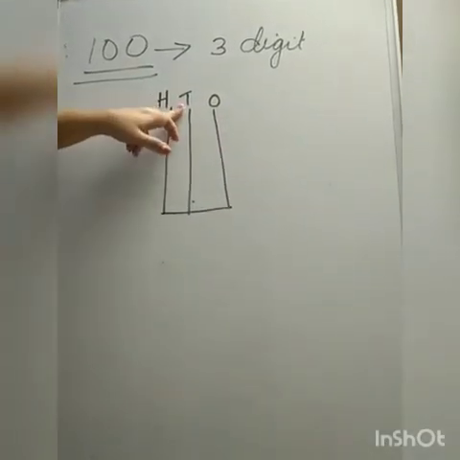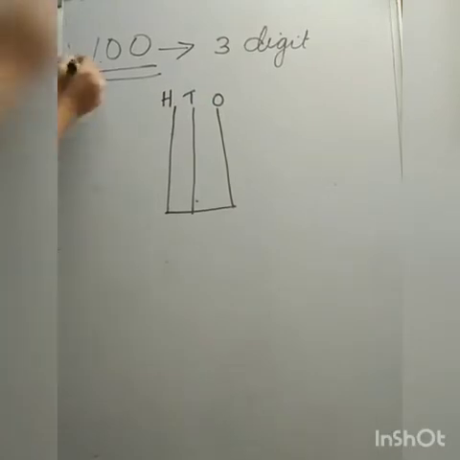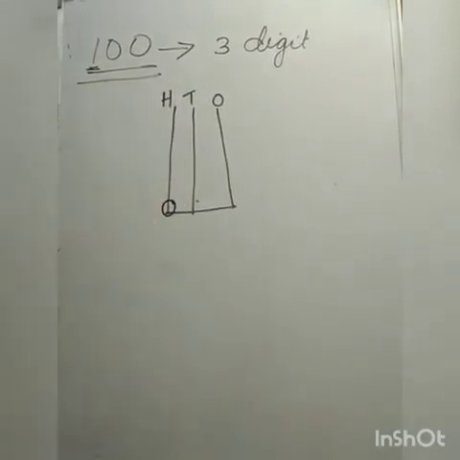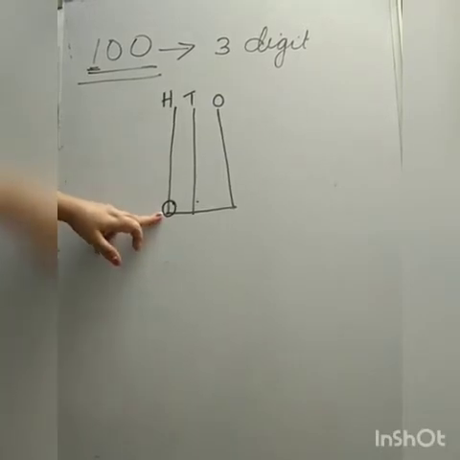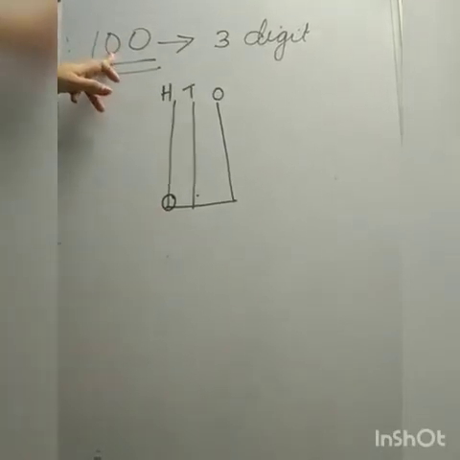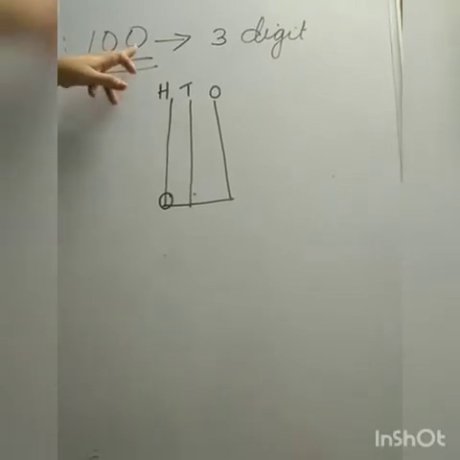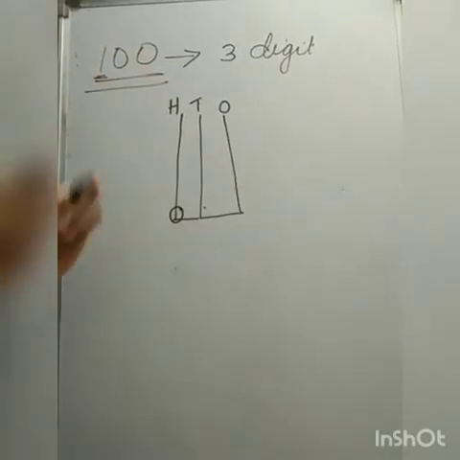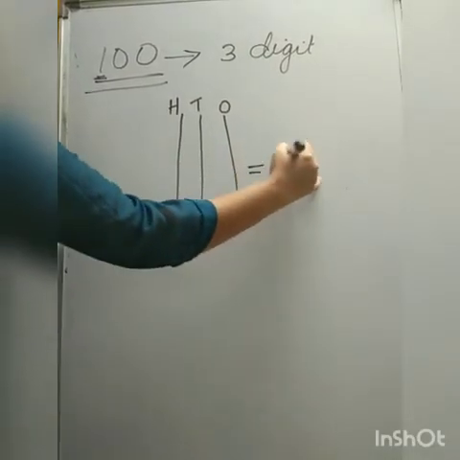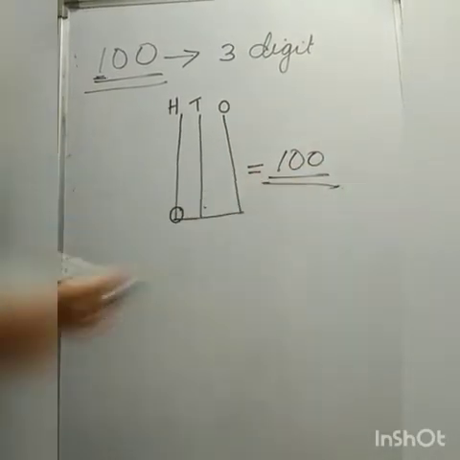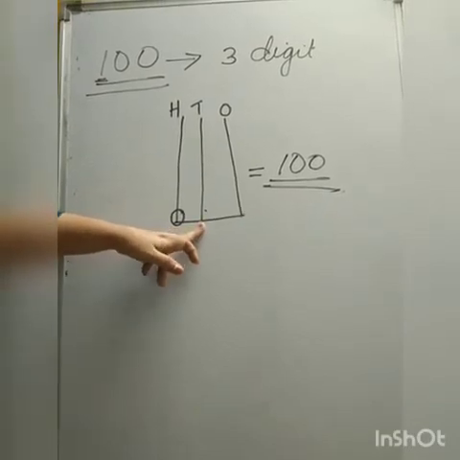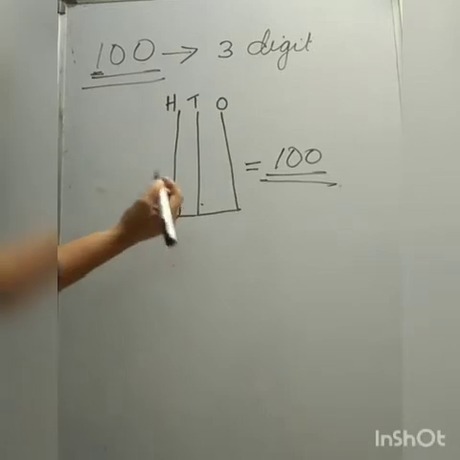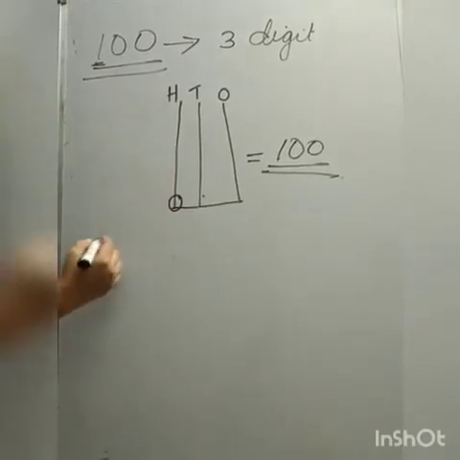Hundreds, tens, ones. So in hundreds place which number? 1. So we have to draw 1 bead. In tens place and ones place, see the numbers are 0. So keep the spike as it is. The number shows 100. No beads on tens place and ones place. Understood? Now we have one more question.